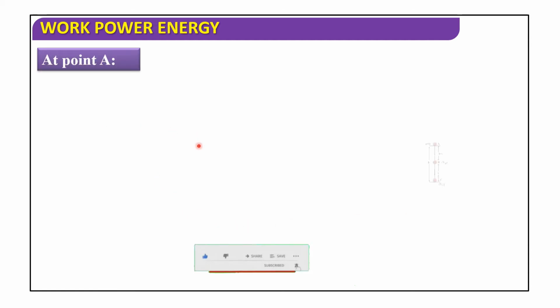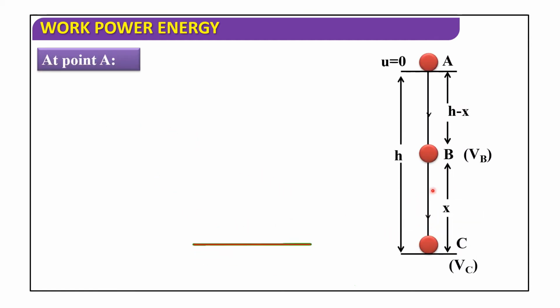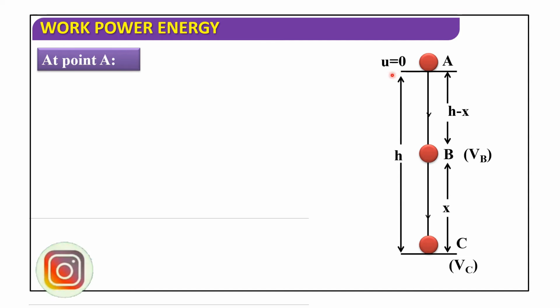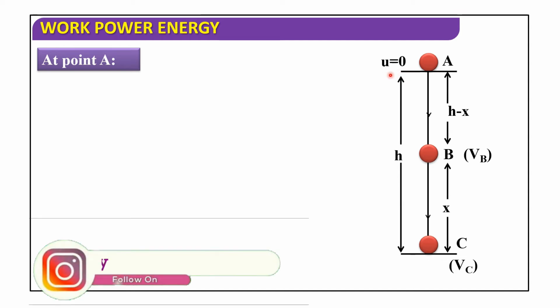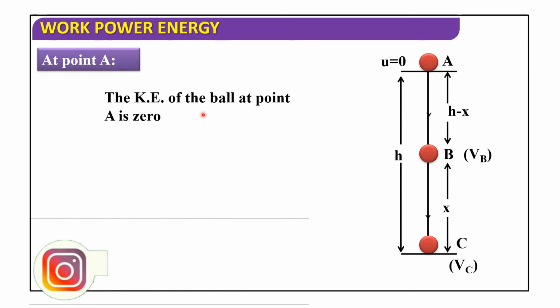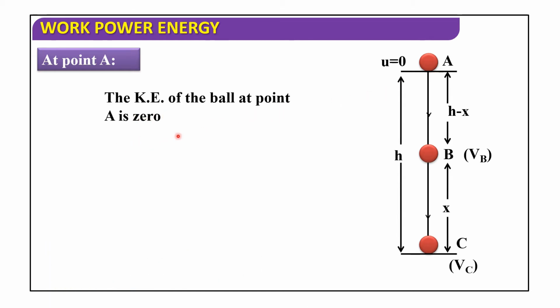At point A, the ball is falling freely. It starts from rest, so the initial velocity u is equal to 0. So the kinetic energy of the ball at point A, half m v square, is equal to 0.